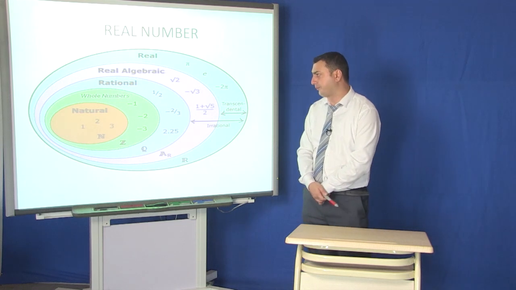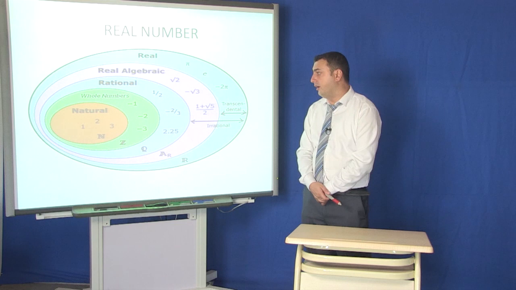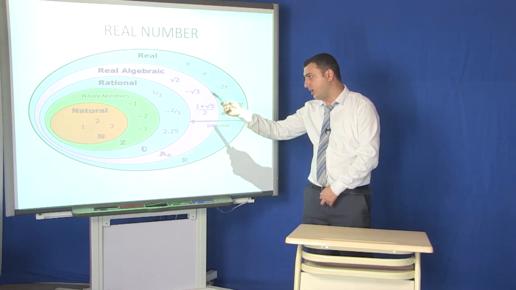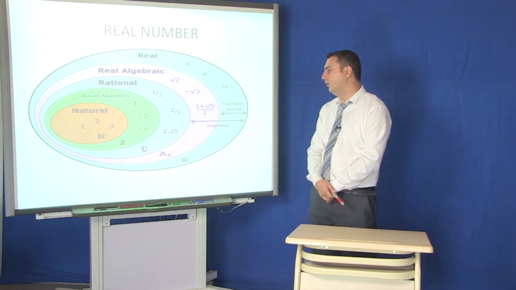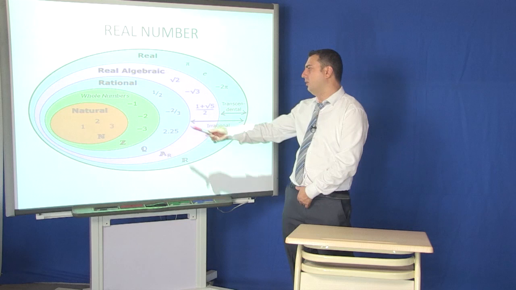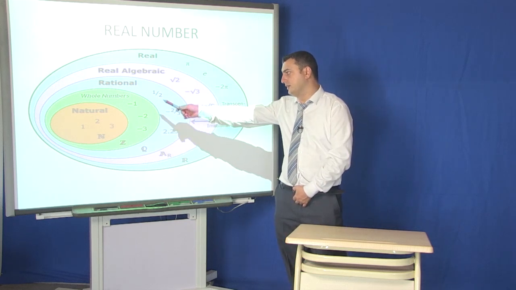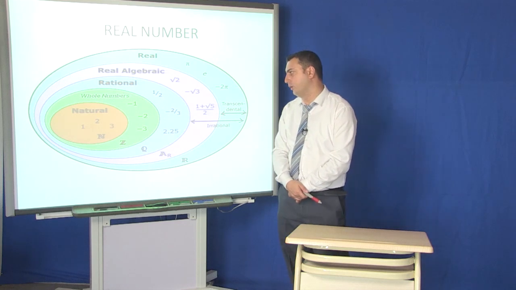And then whole numbers. Whole numbers are colored here with violet or yellow, and they include -1, -2, -3, and so on.